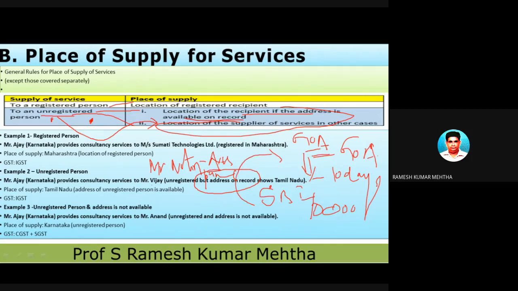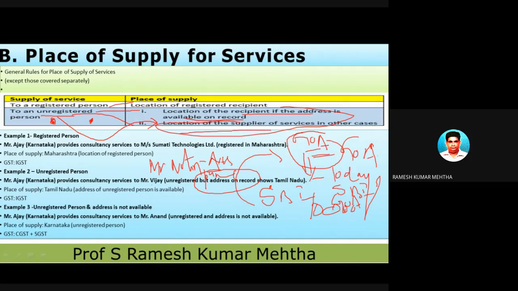So State Bank of India, Goa, is providing a DD facility, which is a banking service, and it is provided to whom? An unregistered person, number one. And subsequently it is provided to Nitin. And is Nitin's address in the State Bank of India books? No, it's not available.